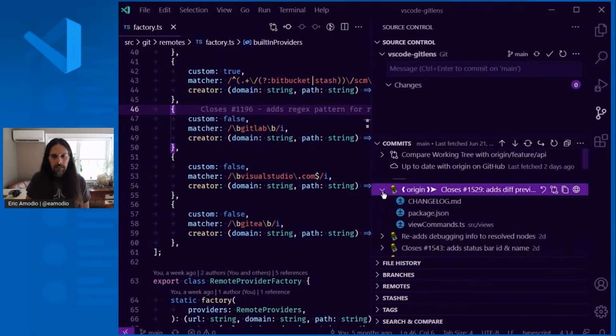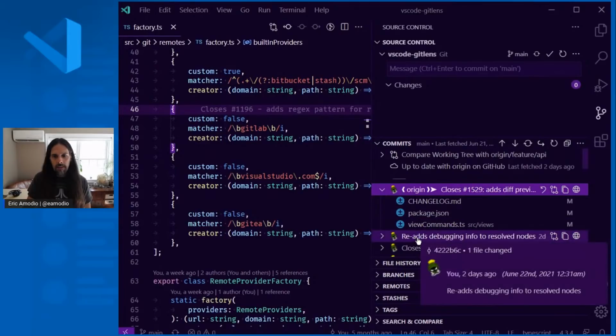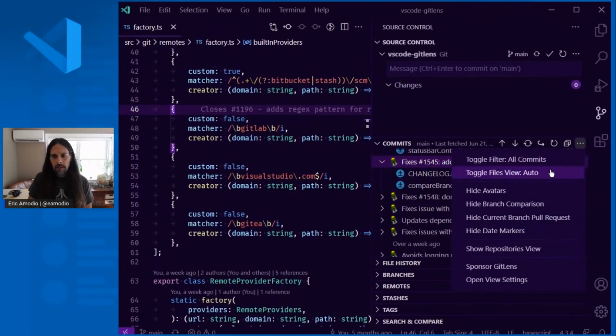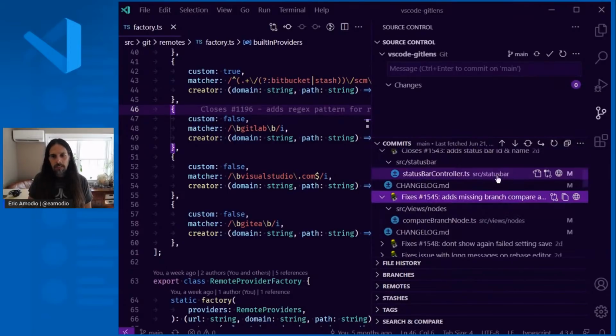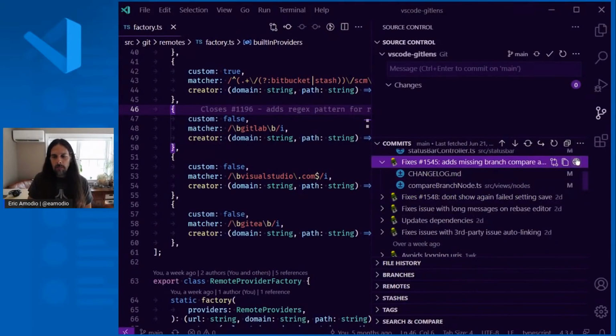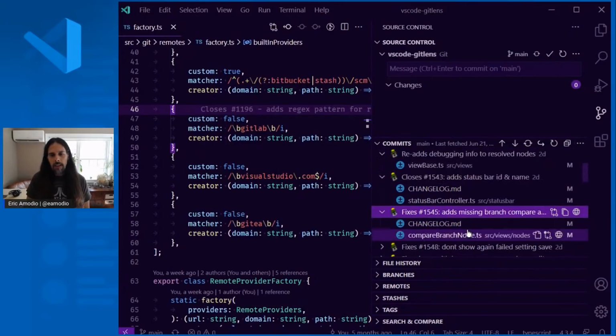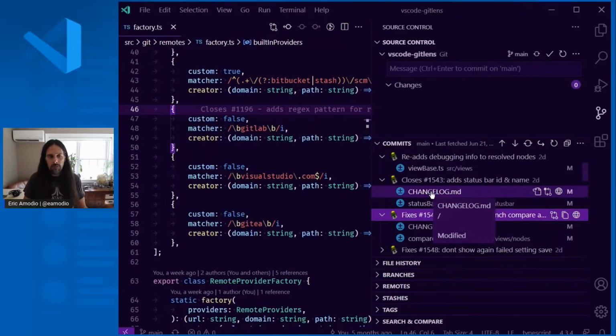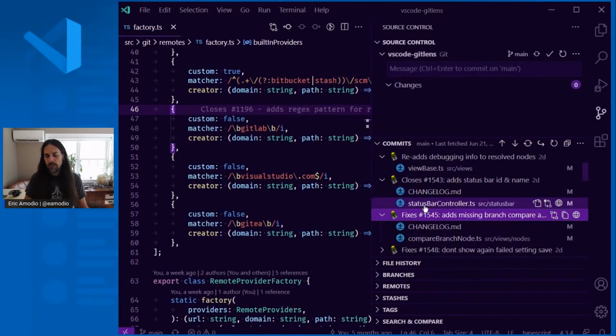Additionally, if I look at a commit here, I can toggle the view, so I can go into auto, list, or tree. So tree is going to show you in a tree structure, and list will obviously be flat, and then auto is kind of like a mix in between them, depending on how many files. So if there's only a few files, I forget exactly what the threshold is, probably less than 10 or 6 or so, you'll just see them in a list, and over that you'll see them in a tree.